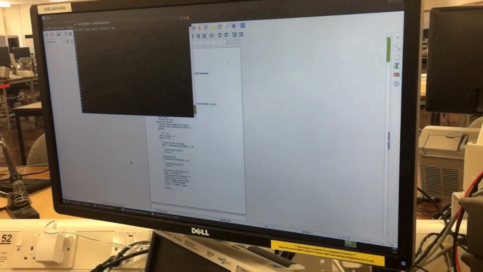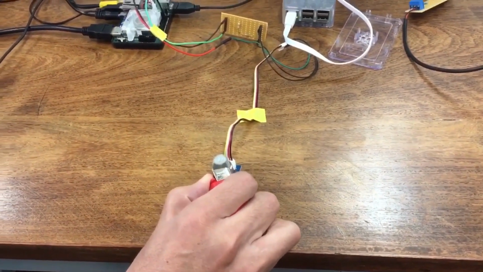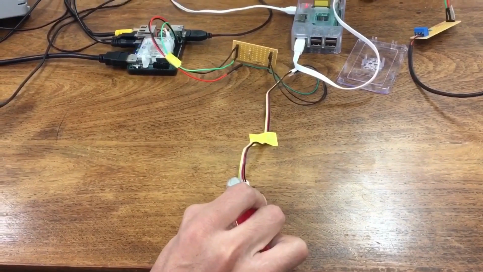If we increase the concentration of the gas by using a lighter, pressing the lighter slightly, we can see how it changes, and watch the motor at the same time.